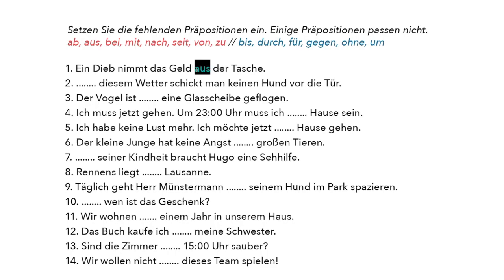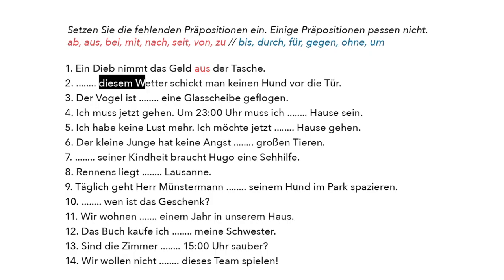Aus der Tasche. Moreover, I have the context that is correct now, but I also have a definite article in dative for feminine, knowing that it is die Tasche and aus der Tasche. Here "der Tasche" shows me that I will not use an accusative preposition, otherwise it would be "aus die Tasche," and "aus die Tasche" doesn't even exist in German. Just forget "aus die Tasche," "aus der Tasche."